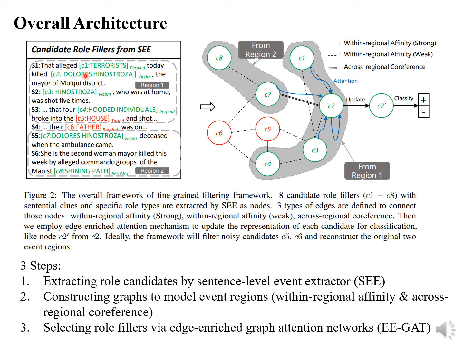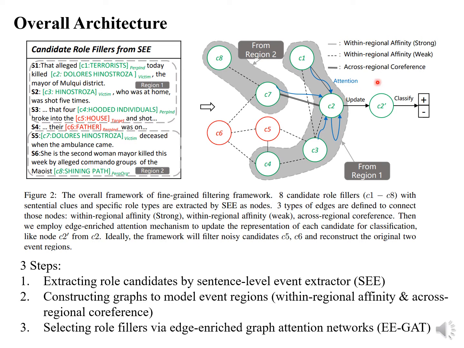And the weak one connects those candidates that are in adjacent sentences. Like we connect candidate 1 with candidate 3 and also candidate 2 with candidate 3. The reason we do this is that we hypothesize that candidates within the same sentence or adjacent sentences tend to be in the same event region. We want to capture such information.